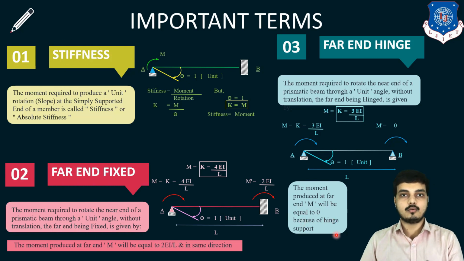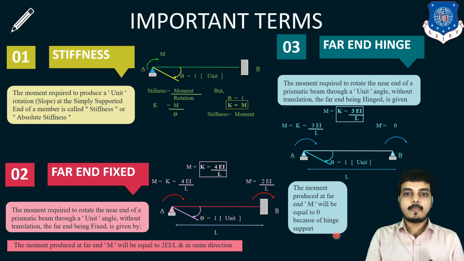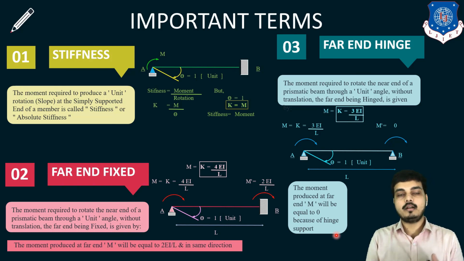As I said, hinge support does not resist moment. So here we learned stiffness: if the far end is fixed, how much moment is required at the near end to generate the theta. This is nothing but the stiffness of that particular member. And if the far end is simple, then we learned what moment we require to generate a unit angle.